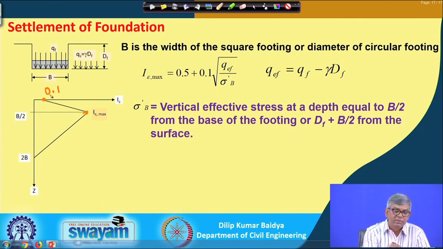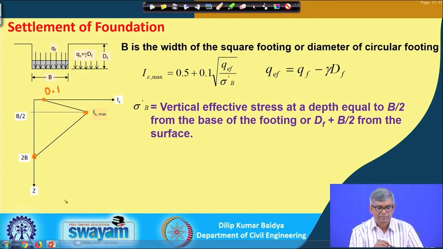The surface value was 0.2 there, here the surface value is 0.1, that is the second difference. And there the strain finally became 0 at 4b depth, whereas here it is at 2b depth. So, three differences: the surface value, I e max at b by 2 depth instead of b depth, and I strain 0 at 2b depth instead of 4b depth. These are the three changes.